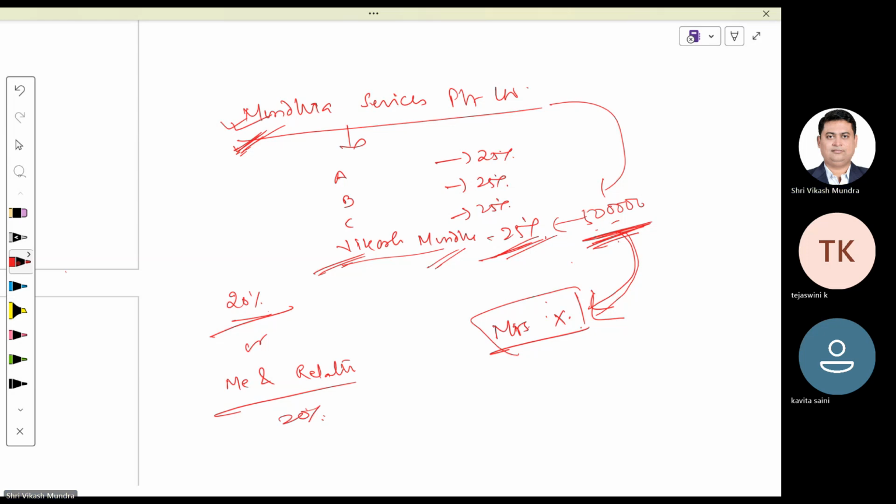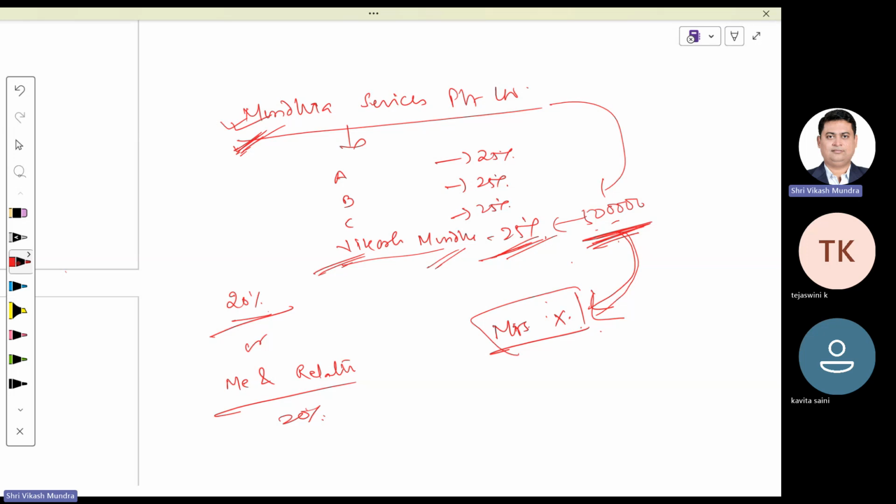If this company transfers any remuneration or salary to my spouse without her possessing any technical knowledge or qualification, then whatever money they are giving to Mrs. X, my wife, shall be considered as my income, shall be clubbed in my hands.